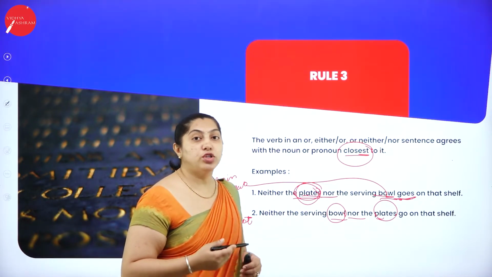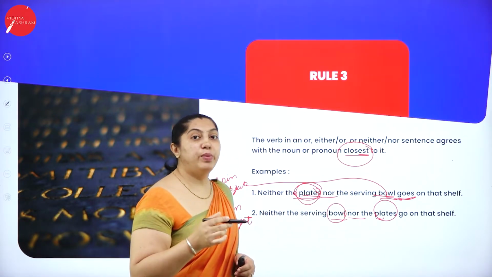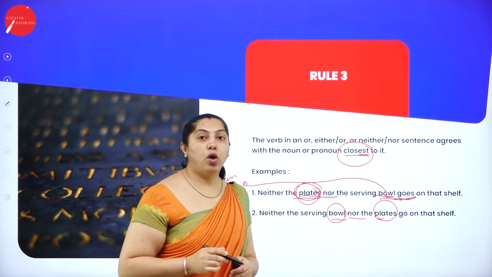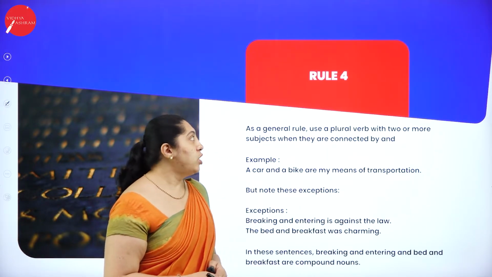So there are two different examples here, reversed, to help understand the verb. The verb will be closest to the noun or the pronoun. That is about rule 3. Moving on to rule 4.